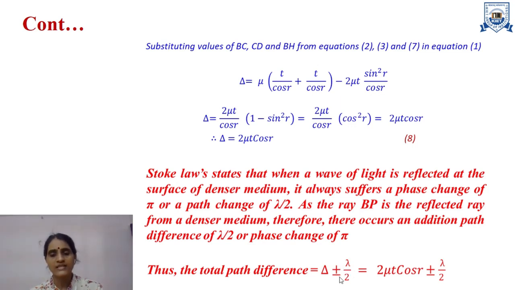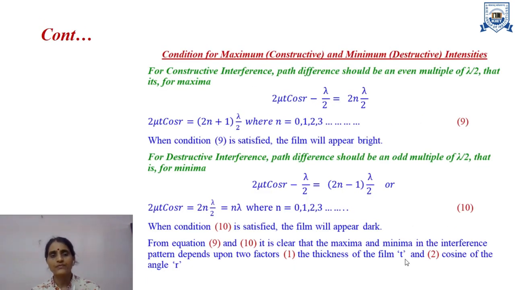Plus minus clearly signifies here you can add it or subtract it, whatever you need to do. So my final path difference is 2 mu t cos r plus minus lambda by 2. So at last, now at what point the waves will interfere and give the constructive or destructive intensity?